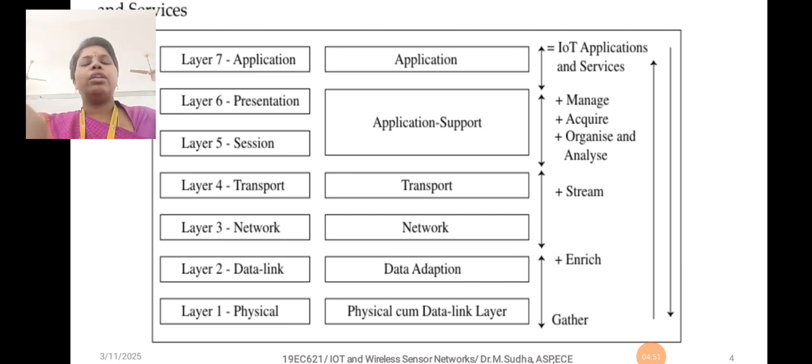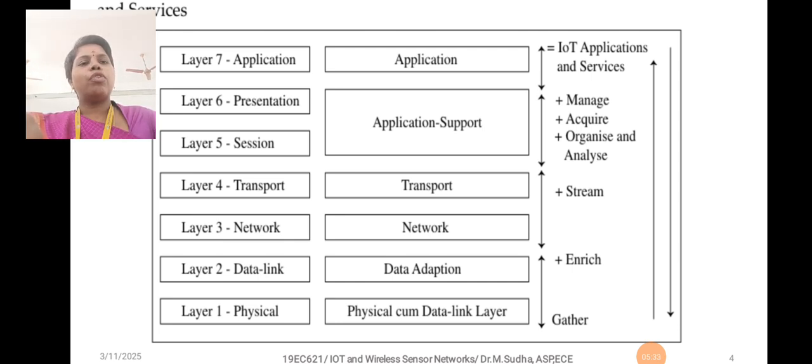Layer 1 is the physical layer, layer 2 data link, layer 3 network, layer 4 transport, layer 5 session, layer 6 presentation, and layer 7 application. These are the seven OSI, Open System Interconnection, layers. Now, what is the purpose of each layer? Physical and data link do the data adaptation. The network layer does the networking process, and transport does the transportation. The presentation and session layers join together and do the application support, and finally the application layer does the application process.